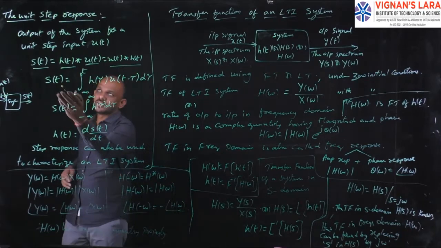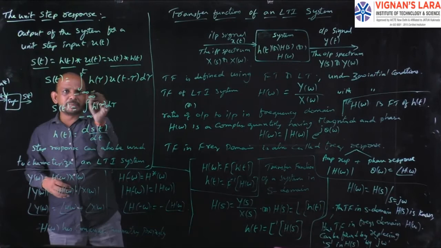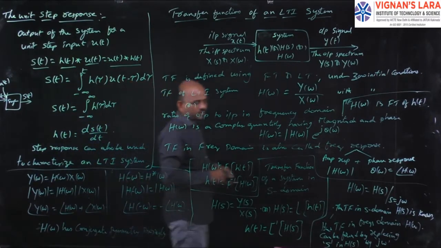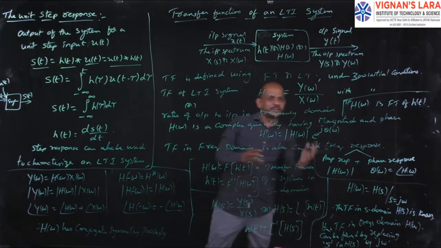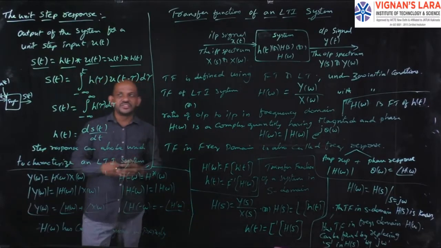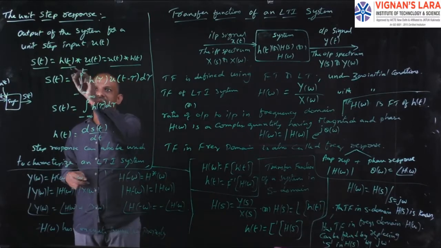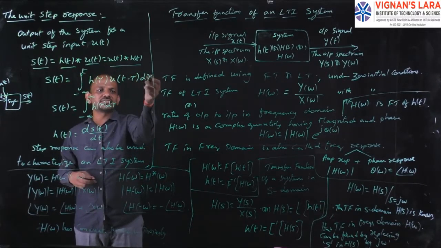Now the step response s of t will be equal to the integral from minus infinity to infinity. Here we have to consider causal and non-causal systems, and based on that we can change the limits according to the given system. In general we take s of t equal to the integral from minus infinity to t of h of tau u of t minus tau d tau.